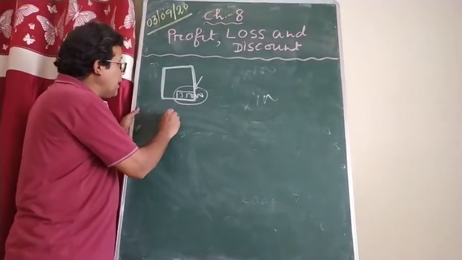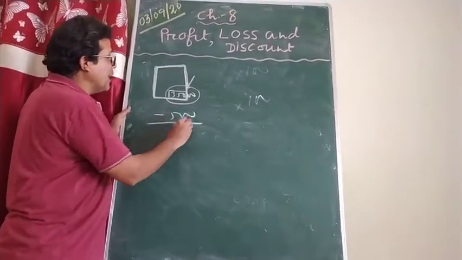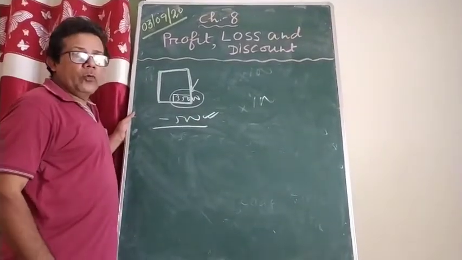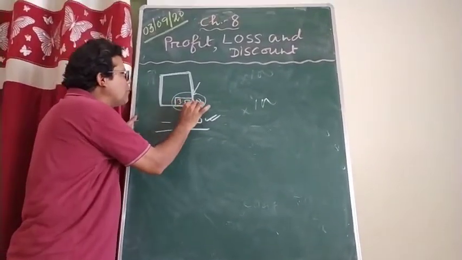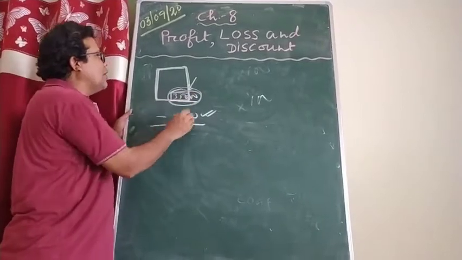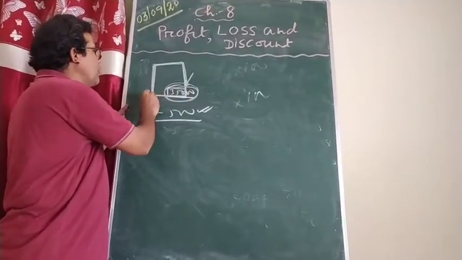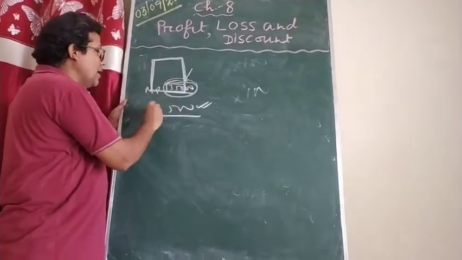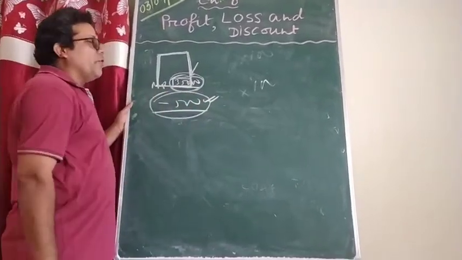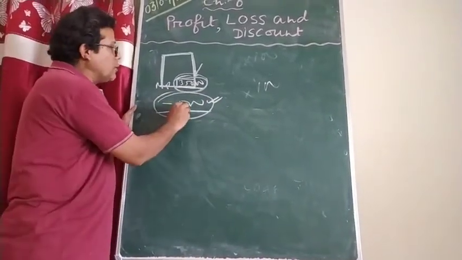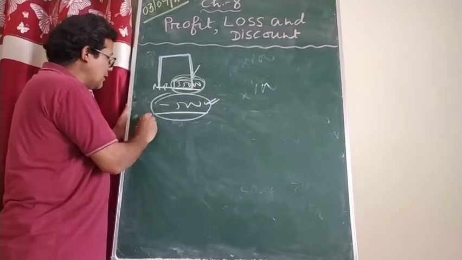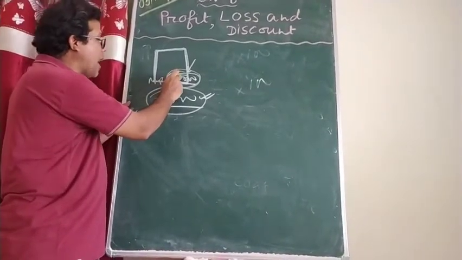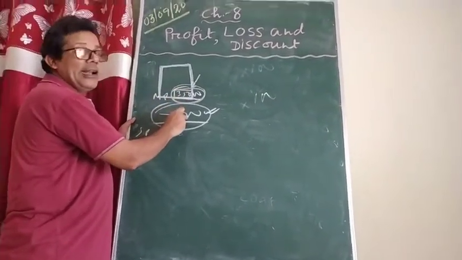This 500 rupees less that you are giving is what is called discount. Now, what is written on the TV, 35,000 rupees, is called the mark price. The price has been marked. The reduction the shopkeeper has given to you is the discount. And then what comes is the selling price. Selling price equals mark price minus the discount.